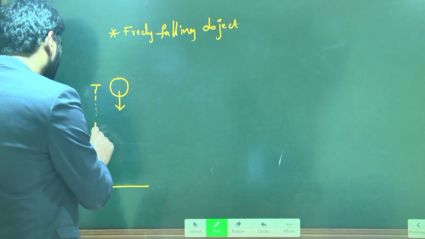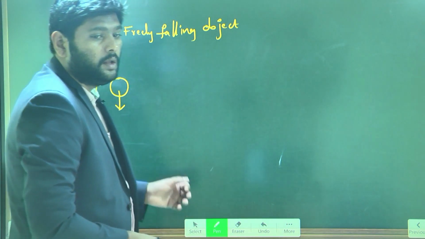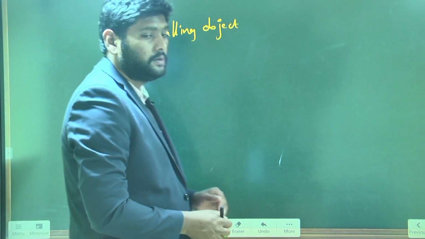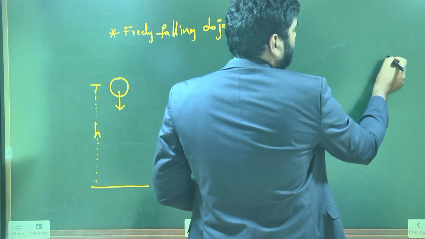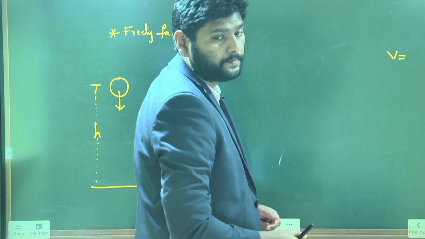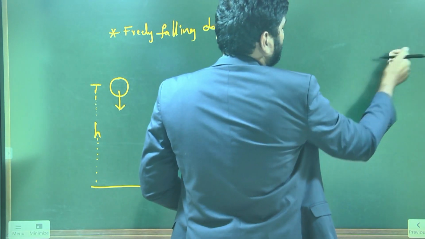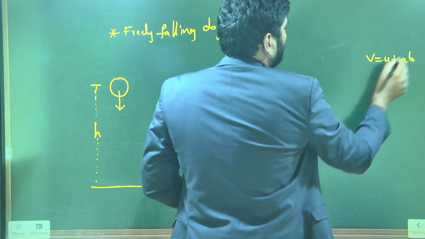When it is falling from a certain height h, how will the equations of motion apply to this situation? Tell me once again the equations of motion. v equals u plus at. Next thing is what?